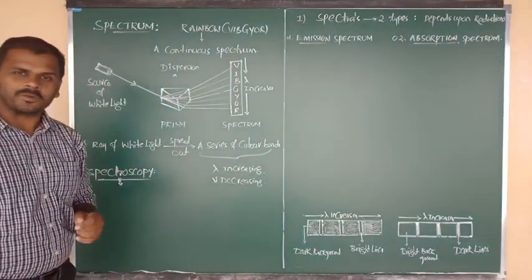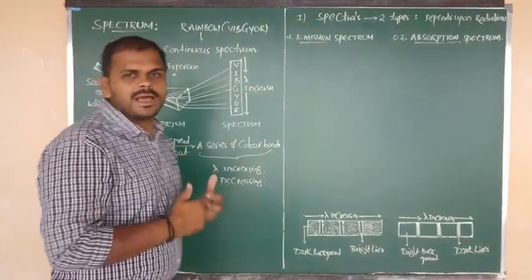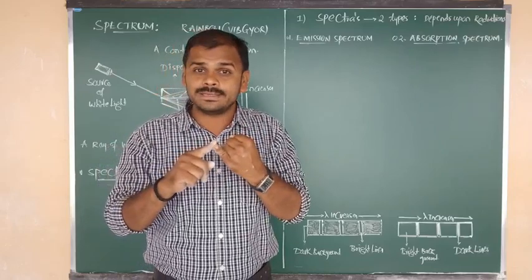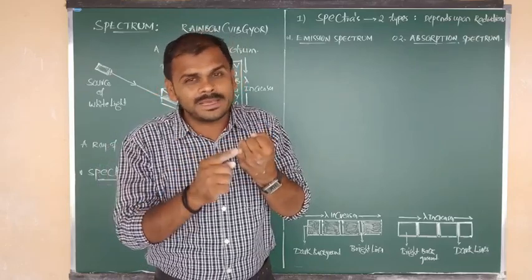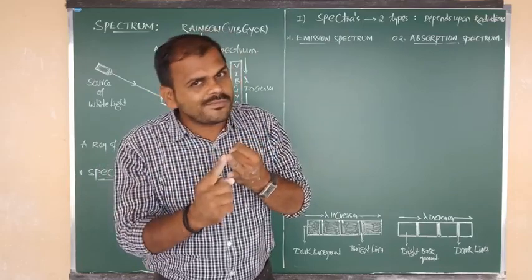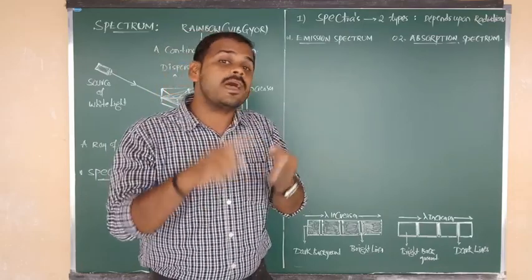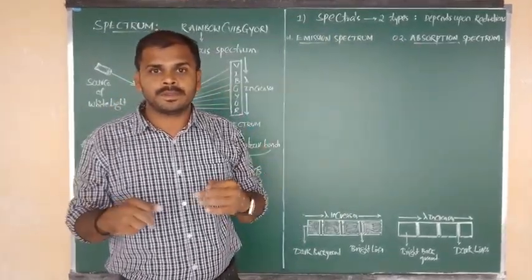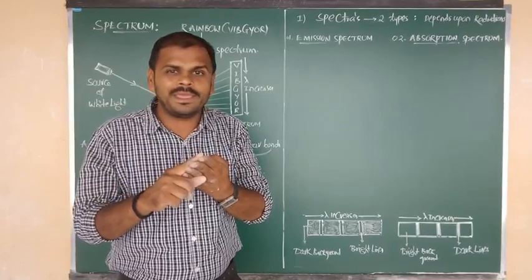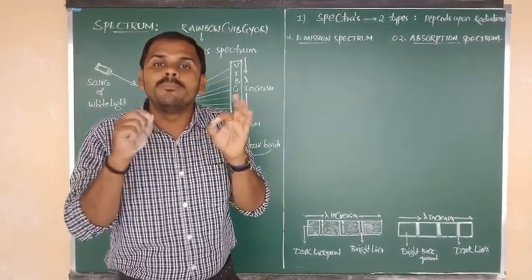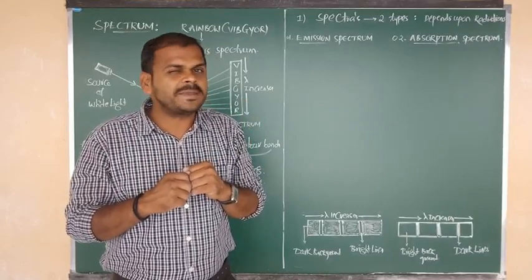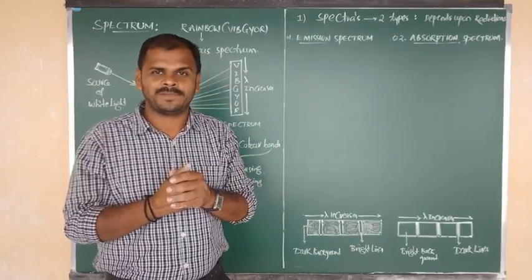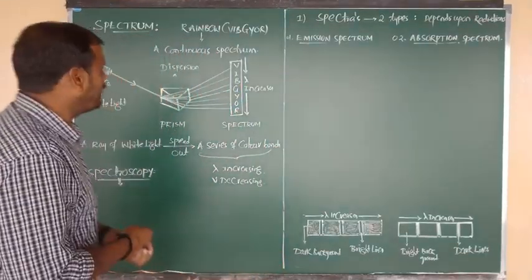Spectrum. In this spectrum class, which things are we mainly going to focus on? Number one, we have to know what is meant by spectrum and how a spectrum is formed, and what the types of spectrum are, like emission spectrum and absorption spectrum, and what is meant by spectroscopy and what is meant by spectrometer. We are going to discuss spectrum-related terms and terminology now. Okay beta, good. So follow me clearly.